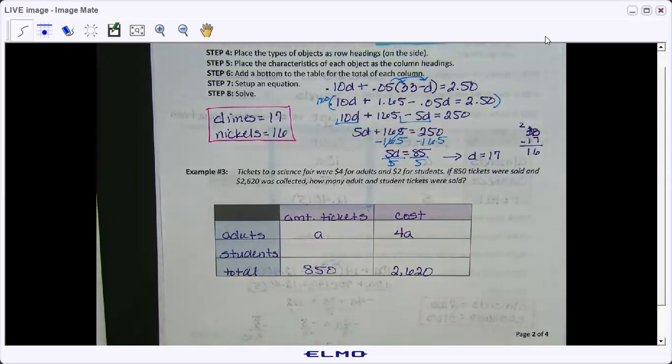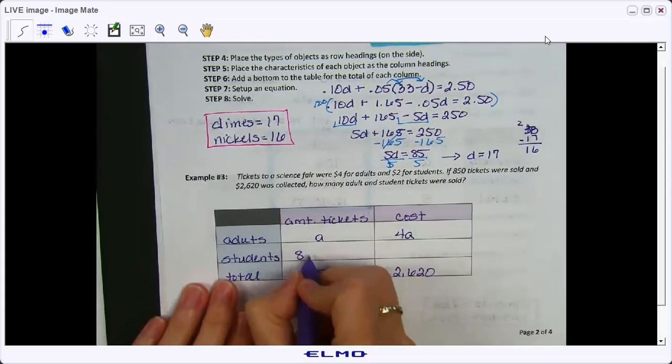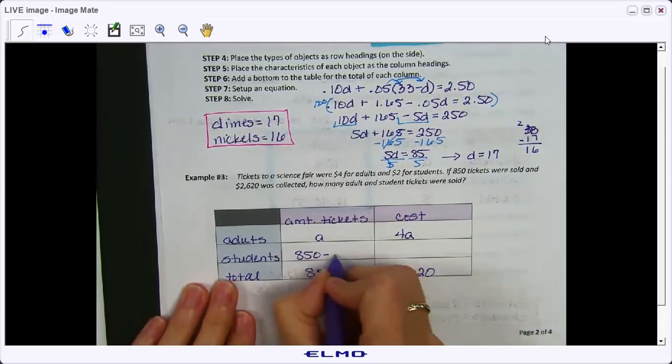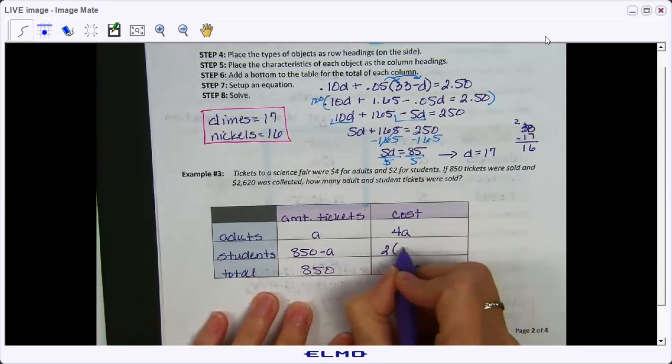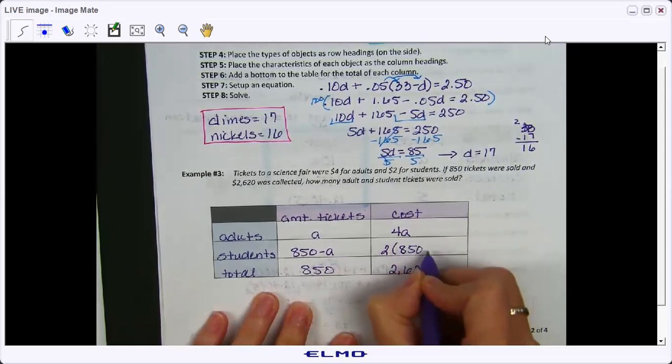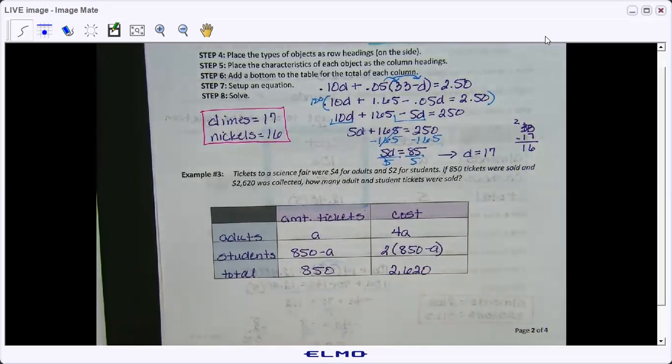Then do you want to tell us what goes in the students column? 850 minus A. And multiplied by 2. 850 minus A. Good. Okay. So the next thing I would like for you to do, well, are there any questions about that?